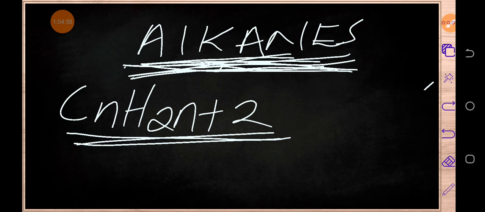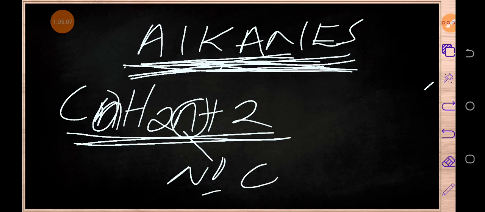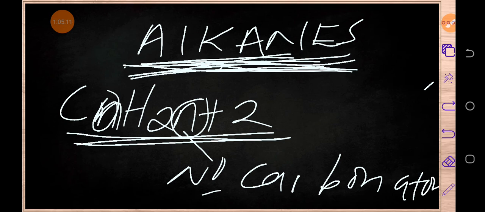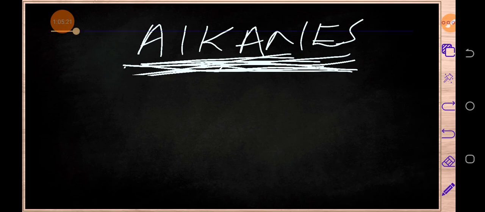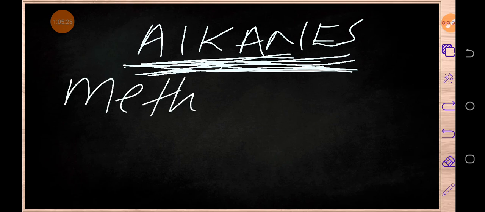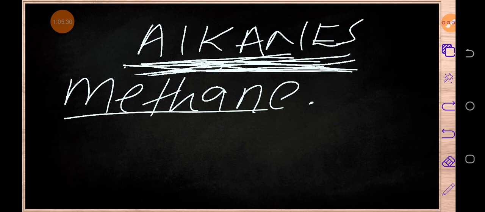Okay, so now maybe you can be wondering why this n. This n, which is right over here, represents the number of carbon atoms. But what does it mean? Let me explain. So let's say, for example, we have been taught to write the chemical formula of methane.